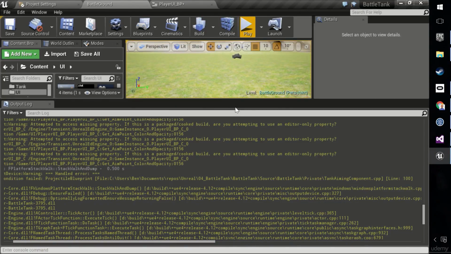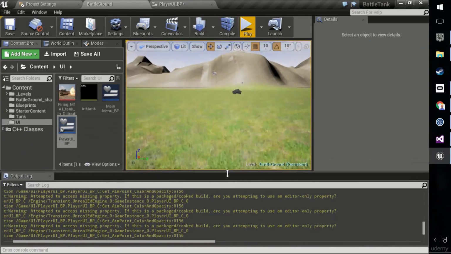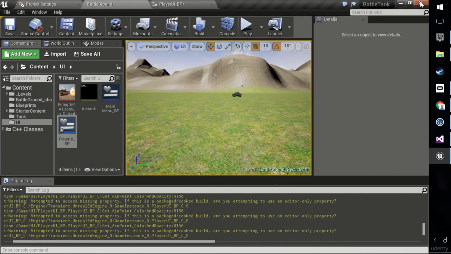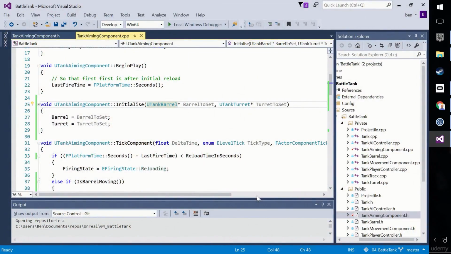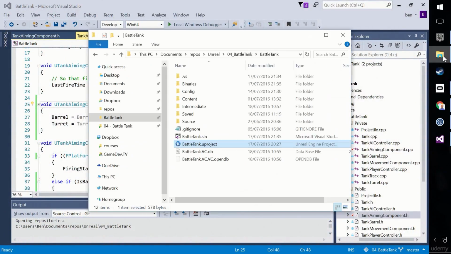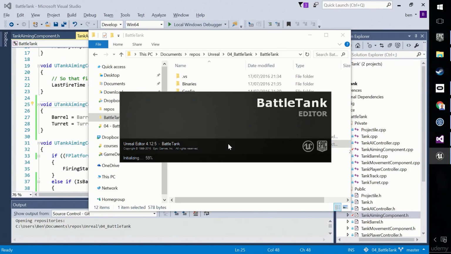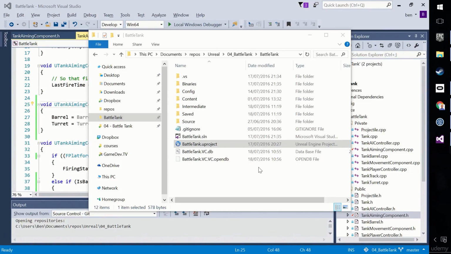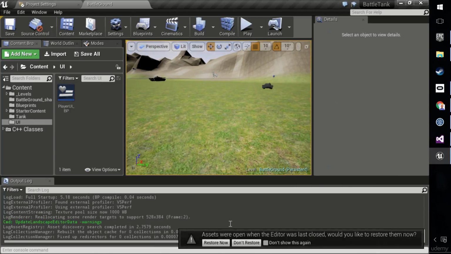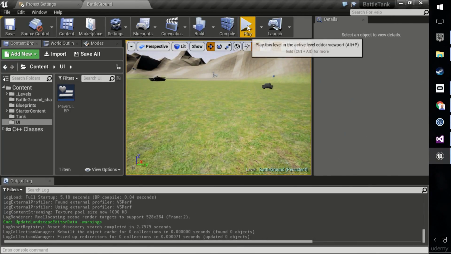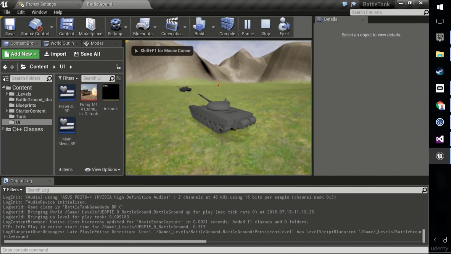Because I've had some ensure problems, and because we know that the ensures only work once per compilation cycle or once per opening of the editor, I'm actually going to close the editor and then reopen it just to ensure that we don't have any problems after that, because I don't want to ignore these ensures. It's easy to look past them when you're trying to get something done and to not deal with them. So now I've reopened to make sure.